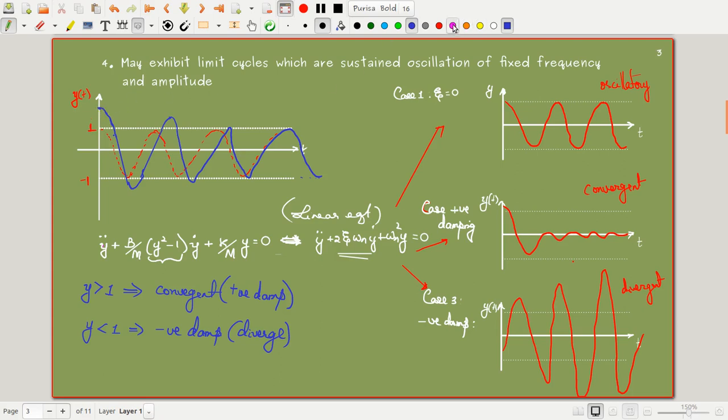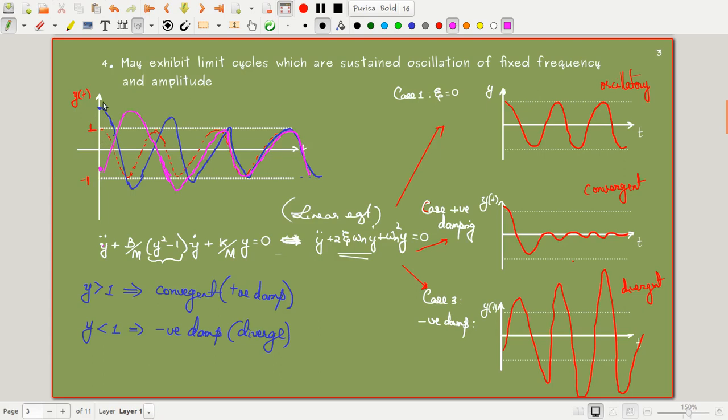Now, if I have an initial condition y less than 1, the same thing happens here. Initially it is here, it tries to diverge, it goes out, it doesn't want to diverge, so it comes down, and it wants to reduce. When it comes inside this one, it wants to diverge, so it again comes out, comes in, slowly tries to converge, and then follows this path. Okay, this is what is happening here. So this is the oscillation wherever we start.